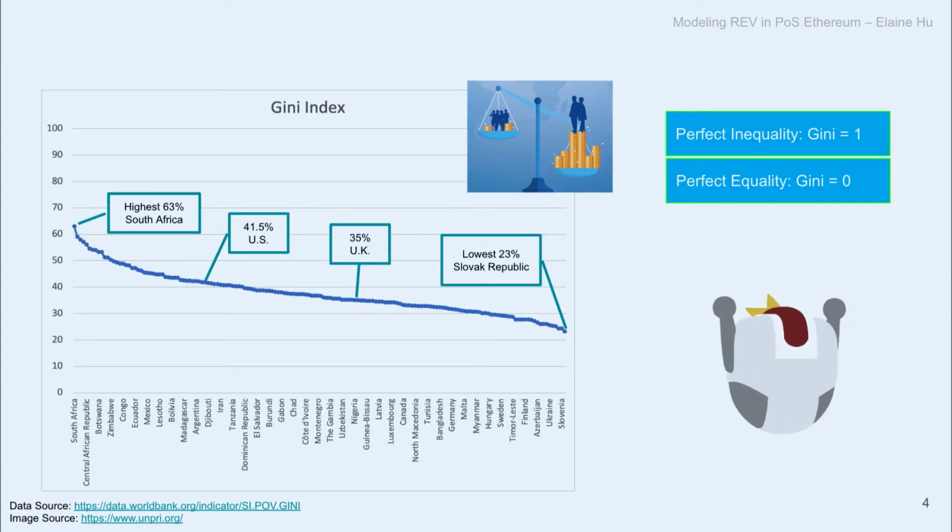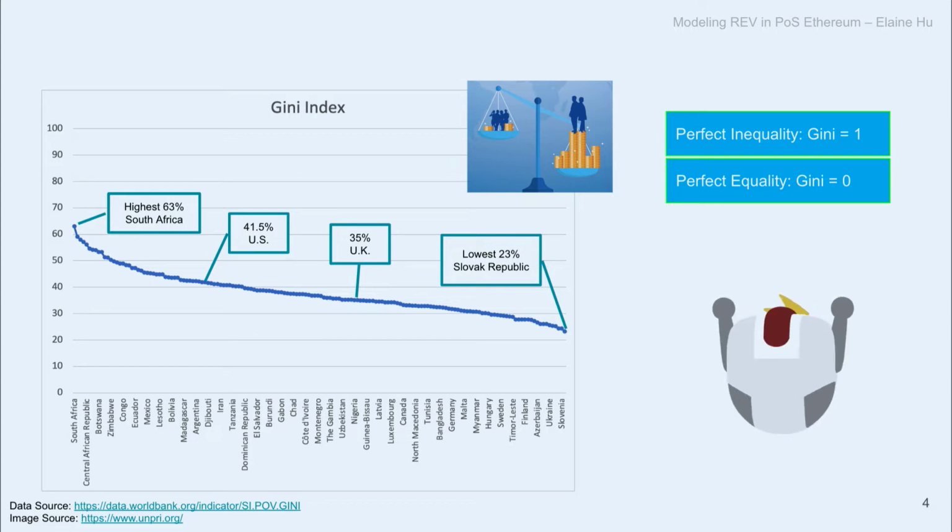So looking at some of the data collected from the World Bank, this is all the countries in the world with their Gini index. So I plot them on this chart. You can see they range from 23% to 63%. So the question is now, if we treat the MEV from each block as an individual's income, where do you think that will lie? Is it going to be on the high end with South Africa, or on the low end, or somewhere in between the US and the UK? Any guess?